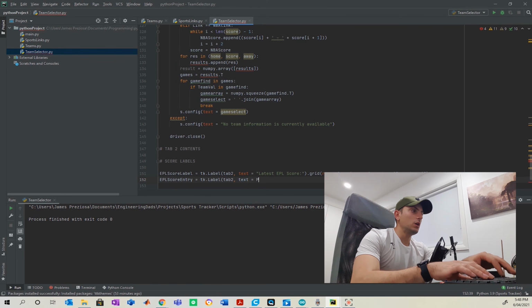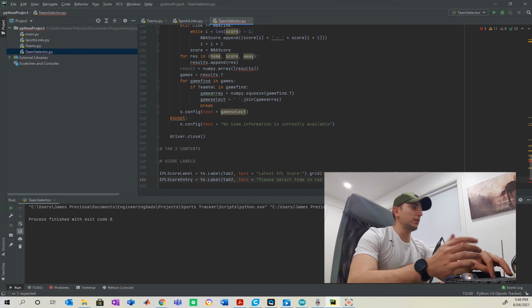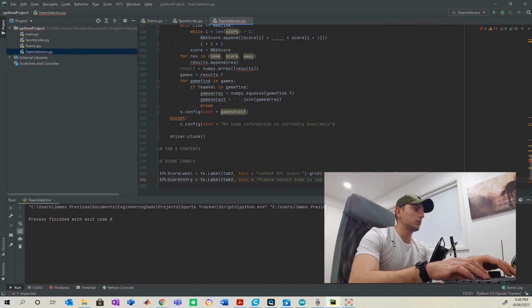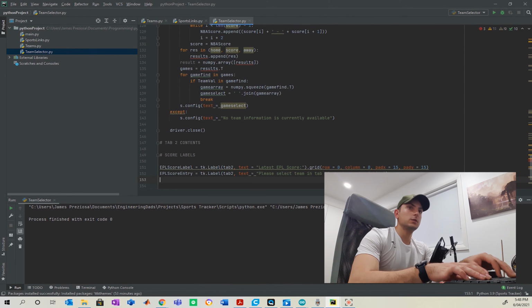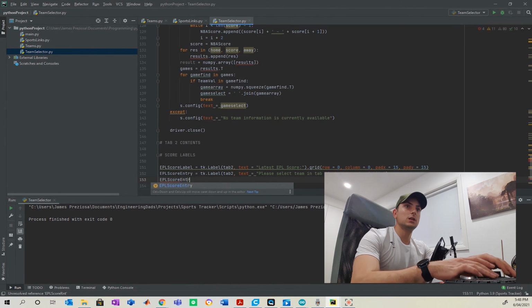And initially, what that's going to be is please select team in the first tab, right? Because obviously nothing's going to be selected at first. And I'm going to put a white background behind that. And then we're just going to position that now using our grids again. I think I've given away, that's my favorite part of this.